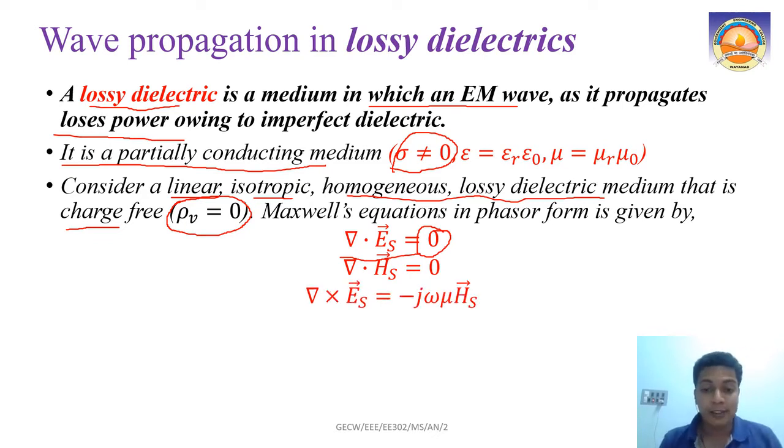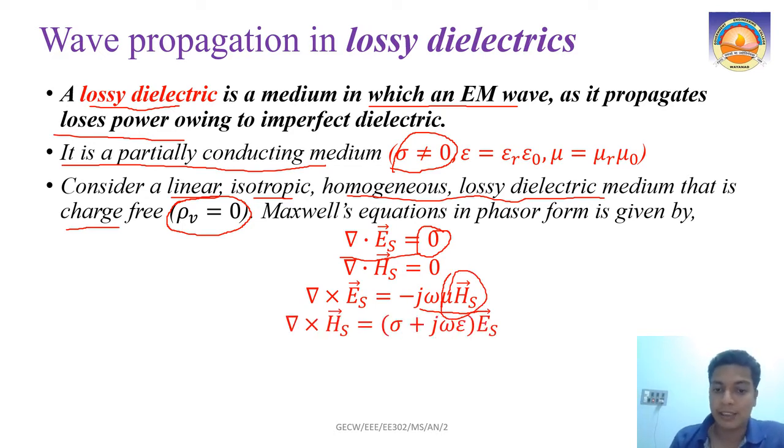Now the curl equation, del cross Es equal to minus j omega mu Hs. I think I don't have to explain it here. Del cross E equal to minus dou B by dou t is our Maxwell's equation. In phasor form, dou by dou t becomes multiplying with j omega. That is why this j omega comes. B, the magnetic flux density, is equal to mu H. We are applying that relation here to get j omega mu Hs. That is how your curl equation comes like this.